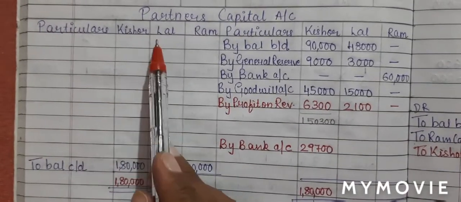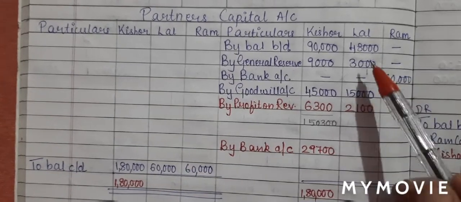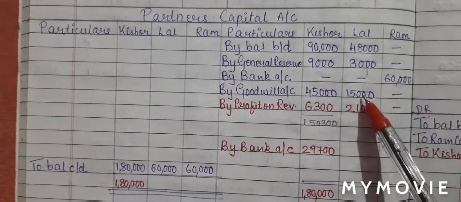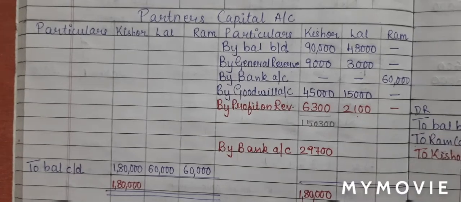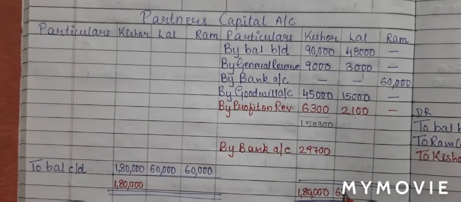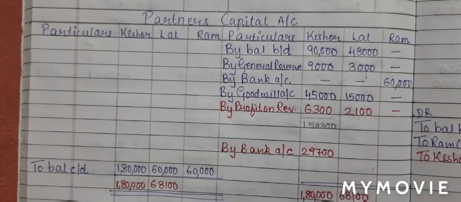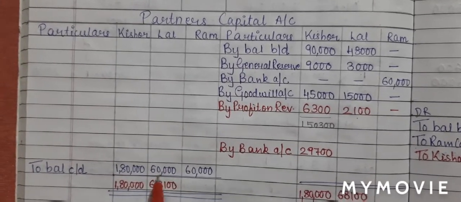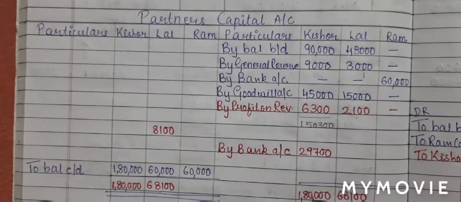Now we will total Lal's capital. So on the debit side, Lal is 60,000. On the credit side, 48,000 plus 3,000 plus 15,000 plus 2,100. So I'll get a total of 68,100. So I'll write 68,100 on both the side. Bigger total to be written on both the side. From 68,100, I'll minus 60,000. So I get a balance of 8,100, which I'll write on top.